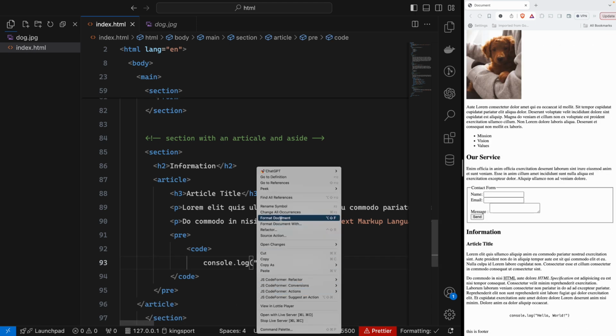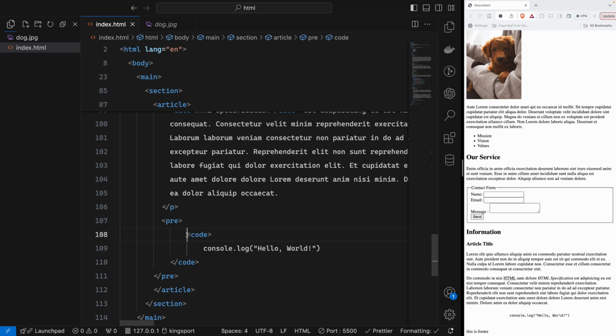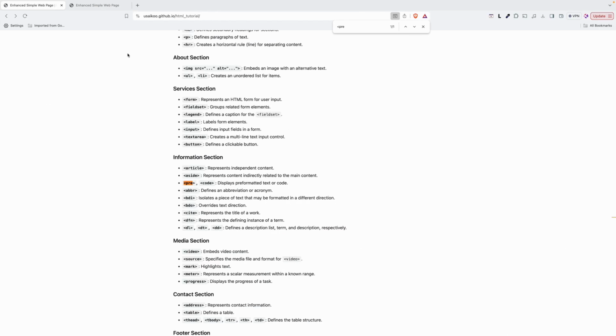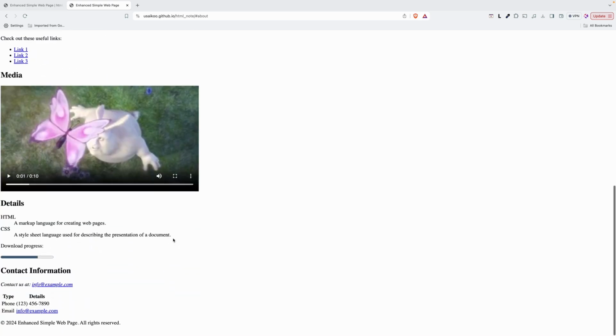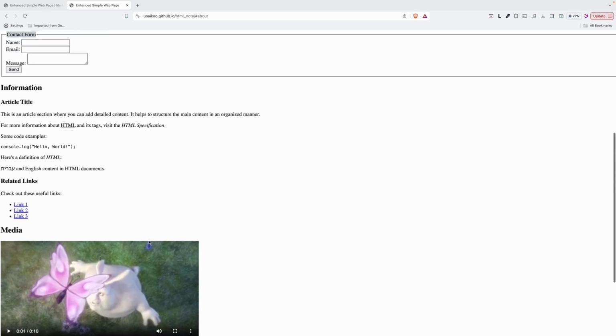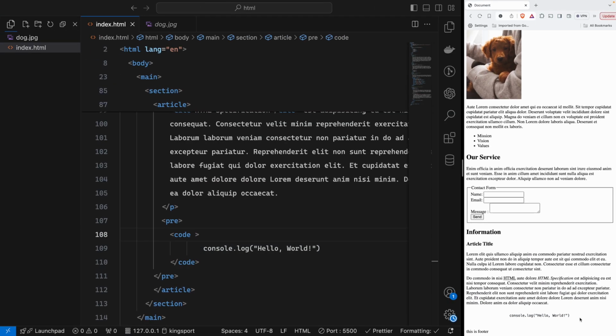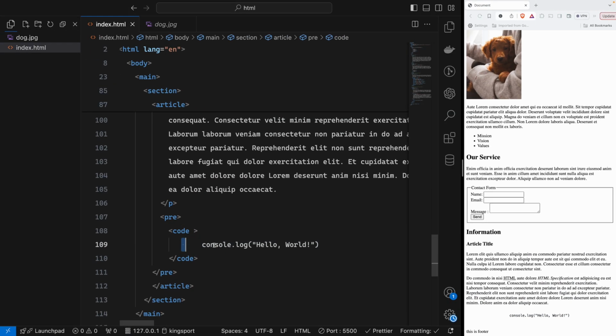Okay, I will format again. So this is the code here. As you see, it's like code format style. For example, let me check in here. Yeah, as you see, this is pretty much about the coding.